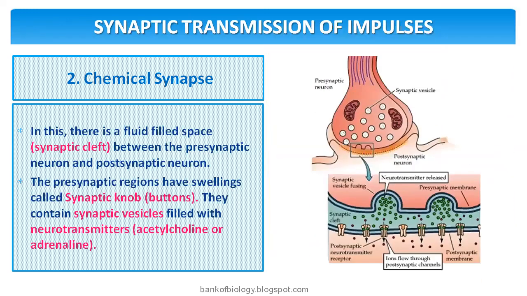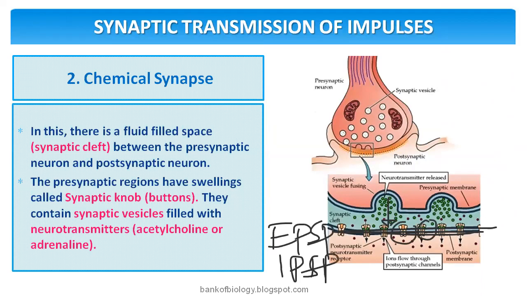Acetylcholine is released and stimulates the postsynaptic membrane of the dendrite. These channels, ligand gated ion channels, may create EPSP or IPSP, excitatory postsynaptic potential or inhibitory postsynaptic potential.